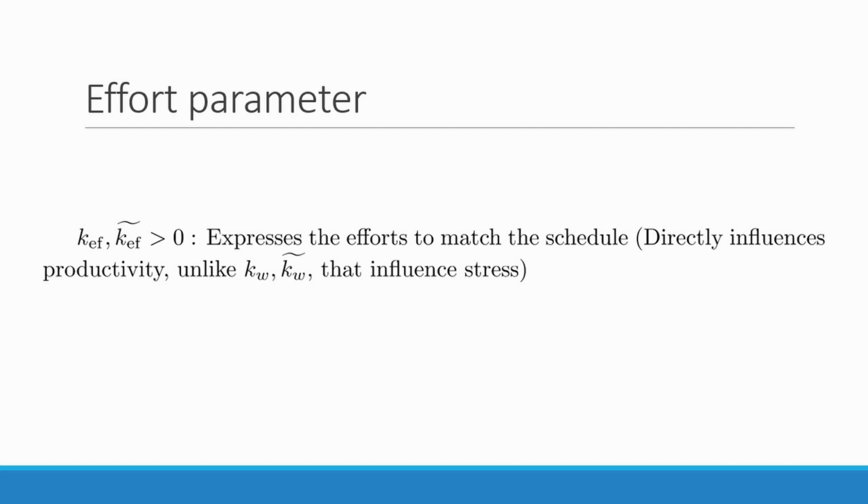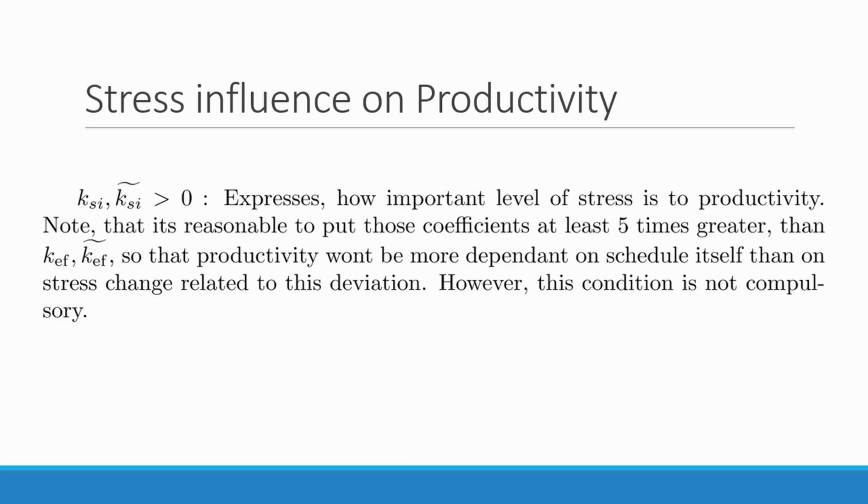Effort parameter expresses the efforts to match the schedule. It influences directly the productivity, unlike the parameters we discussed before that influence stress. Stress influence on productivity expresses how important the level of stress is to productivity. Note that it's reasonable to put those coefficients at least 5 times greater than the previous ones, so that productivity won't be more dependent on the schedule itself than on the stress change related to this deviation.